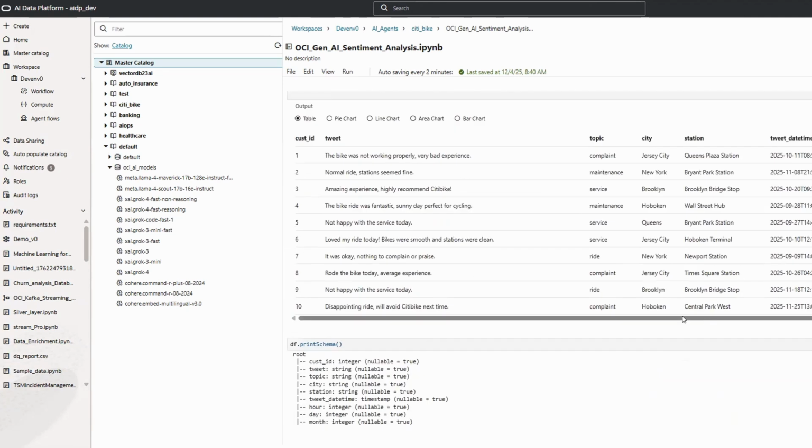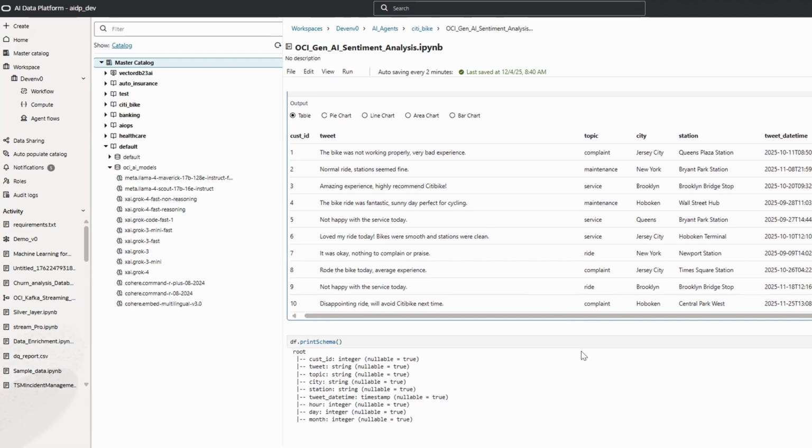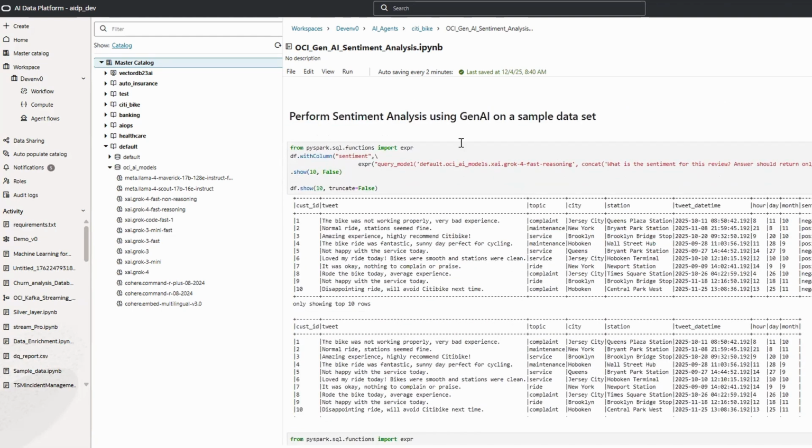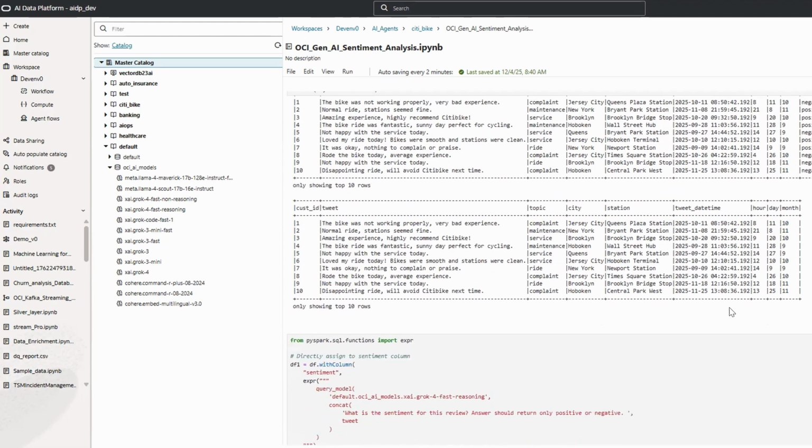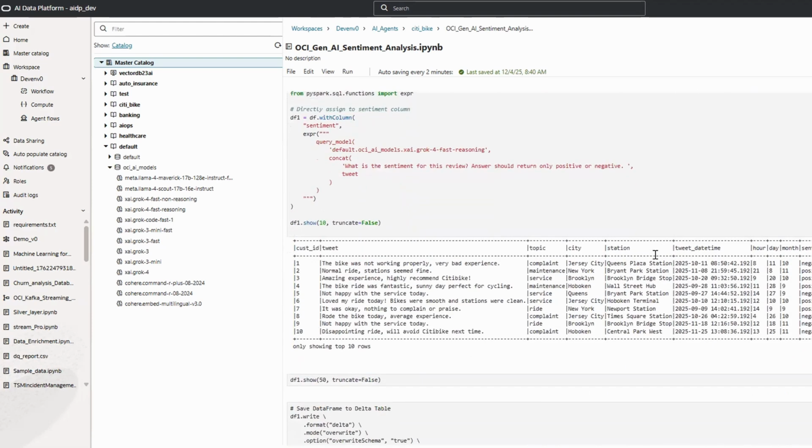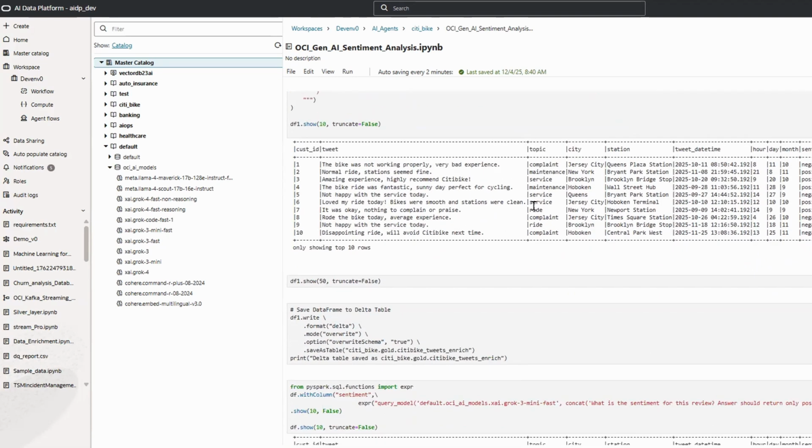So you can see here in the first data set, we don't have any sentiment columns. Now we have used the OCI generative AI large language models, Grok fast reasoning, to generate an additional sentiment column to classify the tweets. Once we have this data ready, we can save this data set into the gold layer as a final data set.